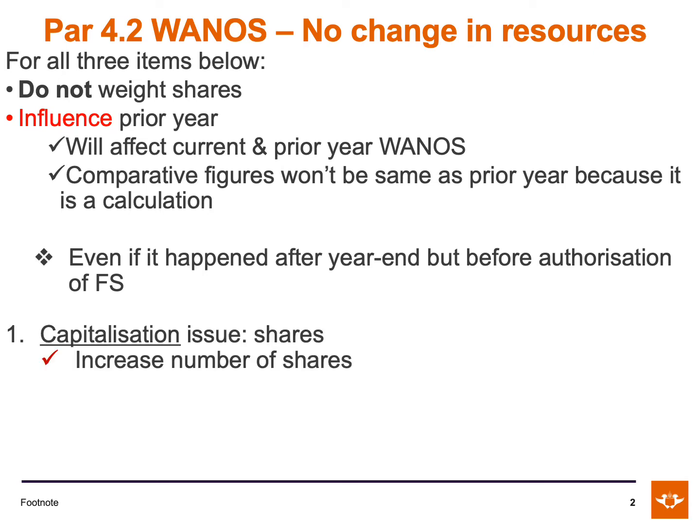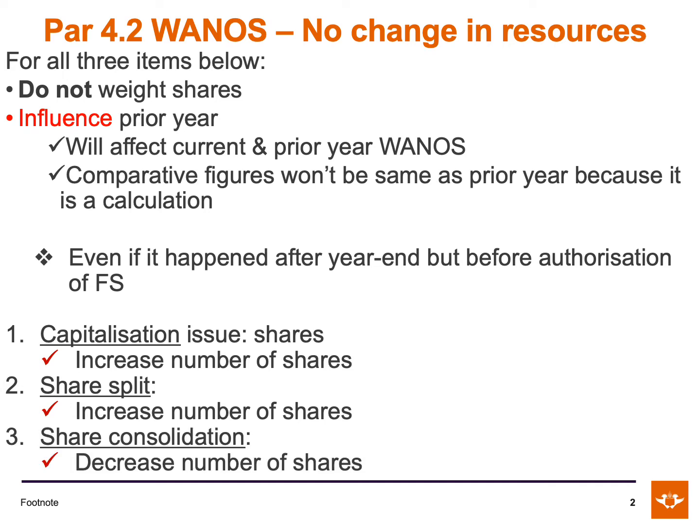A capitalization issue. A capitalization issue increases the number of shares outstanding. A share split. A share split also increases the number of shares outstanding. And lastly, a share consolidation. A share consolidation decreases the number of shares outstanding. In the next few slides, we will be discussing each of these share issues.